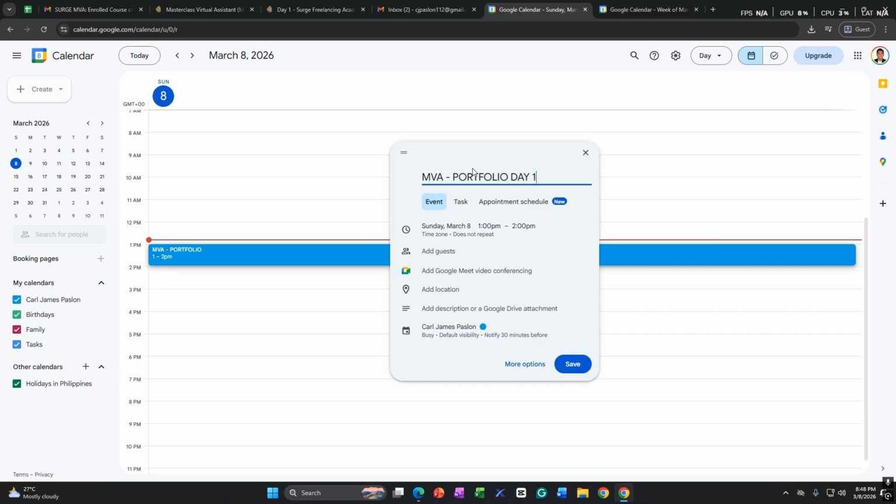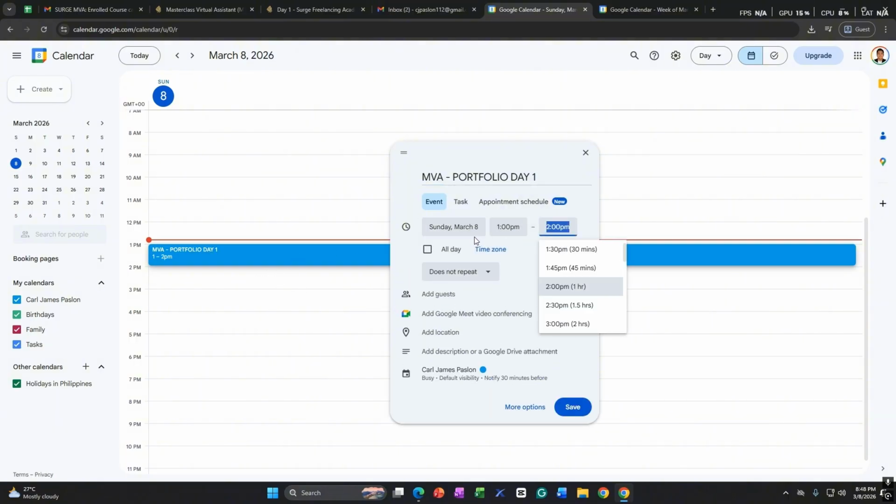So in here you can also customize date, time, and you can also add guest, add Google Meet for video conferencing, and also you can add location, description. So my first day 1 event, I name it MBA portfolio day 1. So I can customize the date. So let's say I have to do this at 1 p.m. to 2 p.m. That's fine.